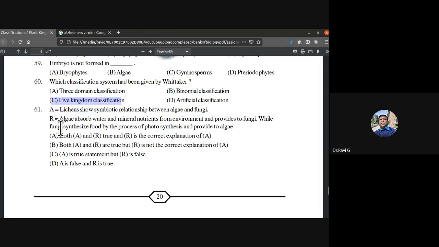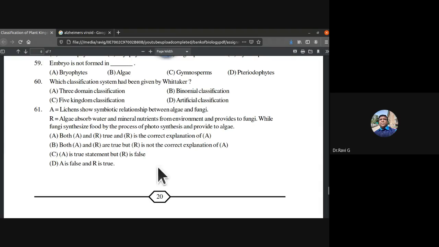61st. Lichen shows symbiotic relationship between algae and fungi. That is the assertion. Reason: algae absorb water and mineral nutrients from environment and provide to fungi, while fungi synthesize food by the process of photosynthesis and provide to algae. Here you have to find whether both assertion and reason are true, and R is the correct explanation of A. So 61st, C is the correct one.